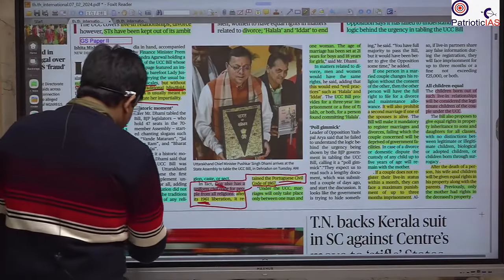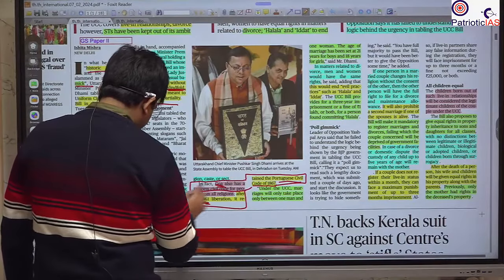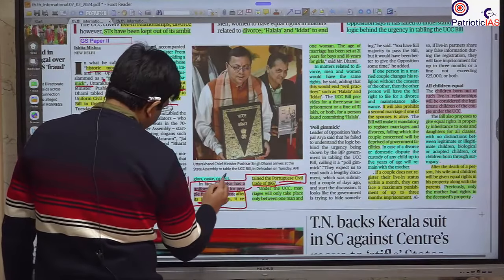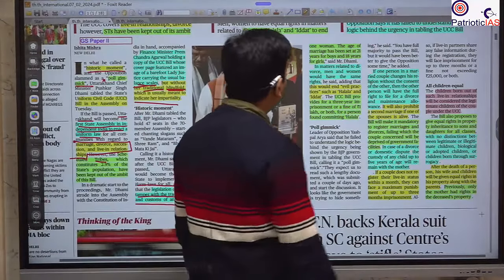And yes, the legislation did not tamper with the tradition and custom of any religion, caste or sect, so it will not touch the provisions of reservation. That is what the chief minister wanted to convey.